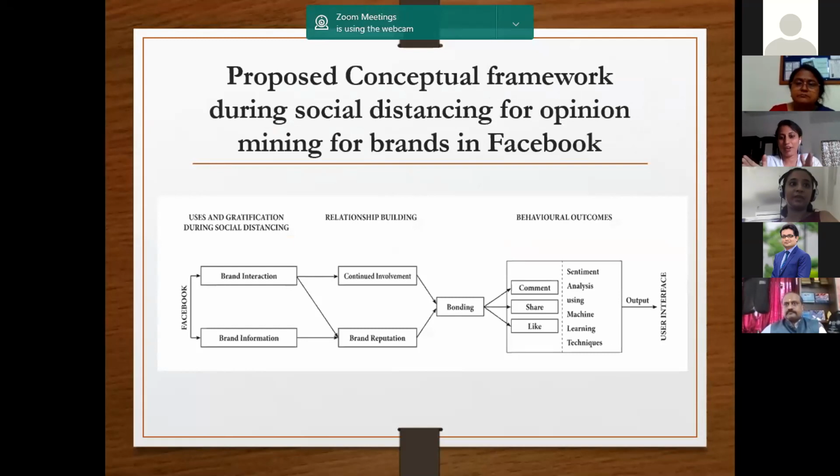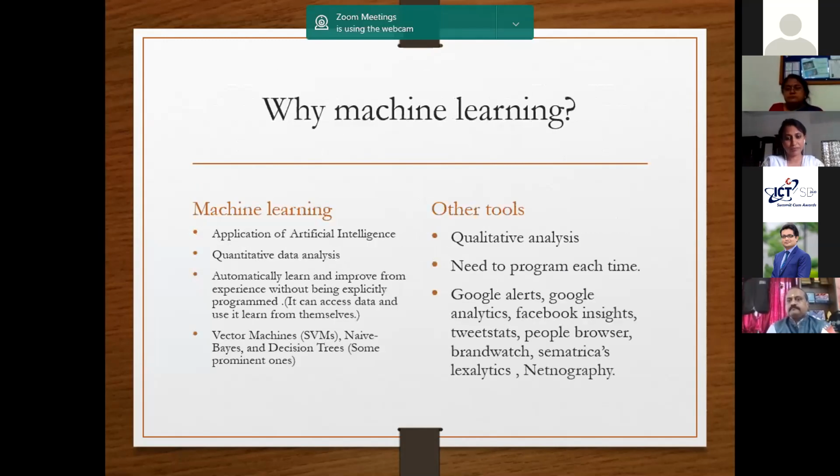So as we have come up with these behavioral outcomes, we have this bonding which creates the commenting, sharing and liking. And the commenting, the liking and the sharing we can easily understand from the branding perspective or the marketer's perspective, whether it has a positive balance or a negative balance. And for these studies, there are many tools available, like Google Alerts and Google Analytics, where we don't have to do anything from our side. We have many other tools available, like people's browsers and Netnography.